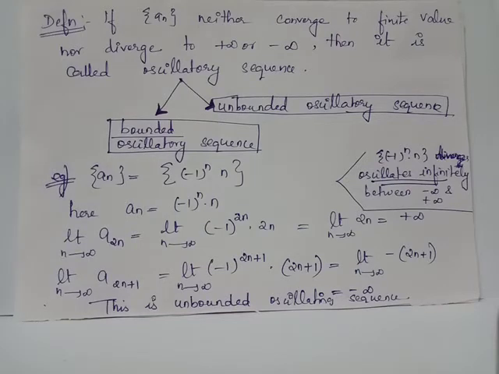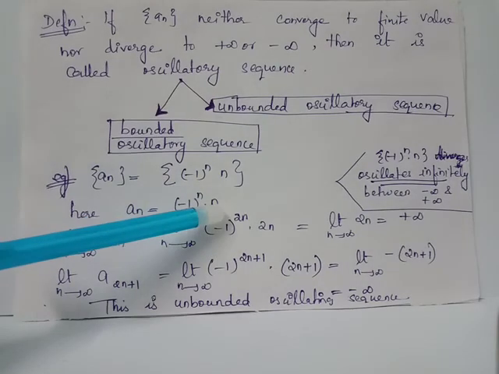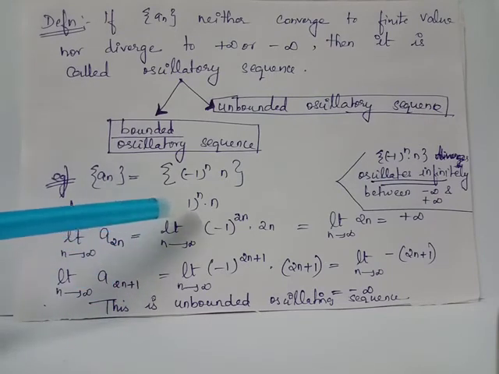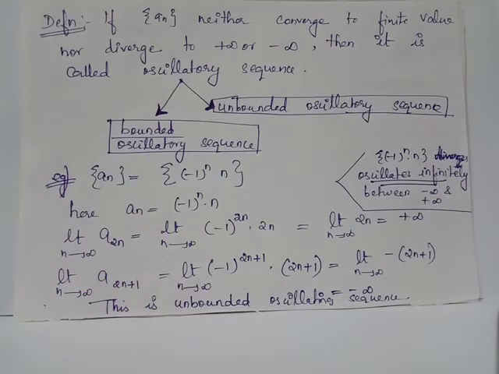When you apply the limit as n tends to infinity to the general term a_{2n+1}, you will have the limit applied on (-1)^{2n+1} multiplied by (2n+1). This is because in order to obtain a_{2n+1}, in this general expression, wherever n appears, you will have to replace it by 2n+1. If a_n equals (-1)^n multiplied by n, then a_{2n+1} will be (-1)^{2n+1} multiplied by (2n+1).